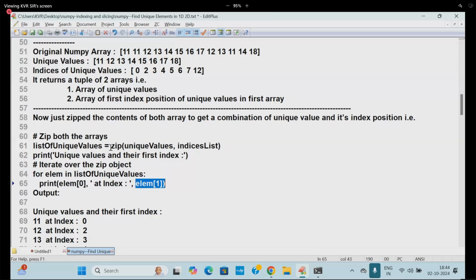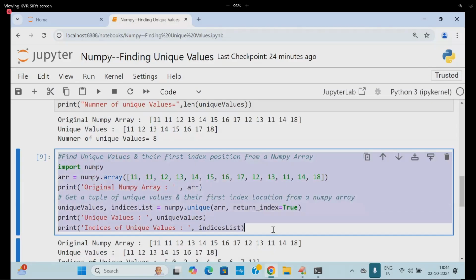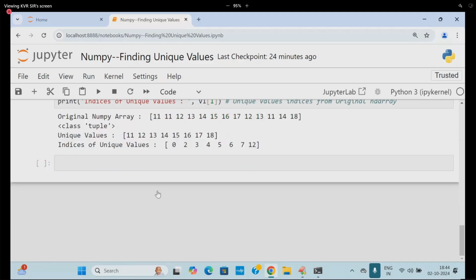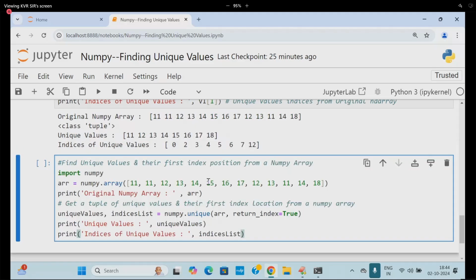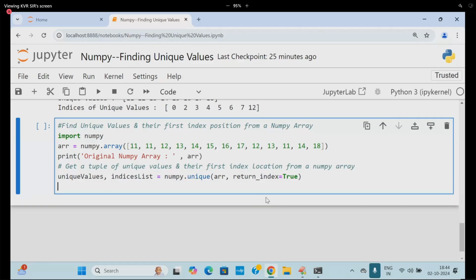Did you understand this zip mechanism? Let's go to the mechanism once again, and I'll show you that example also. Here unique values are there, and indices values are available. In this part I'm going to print the zipped values. So what is the value? Unique value, comma, unique value index in zip of what?